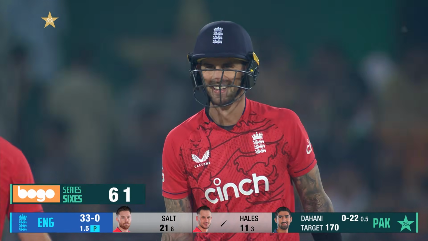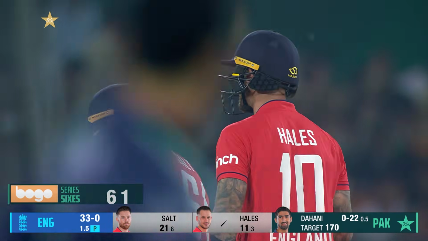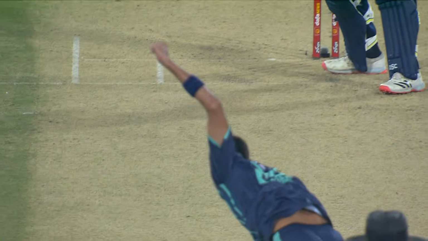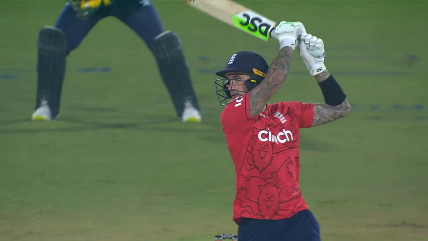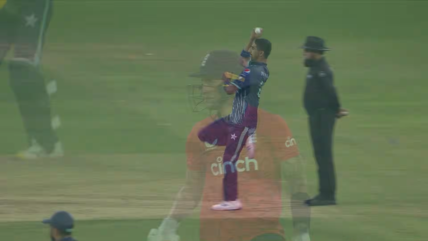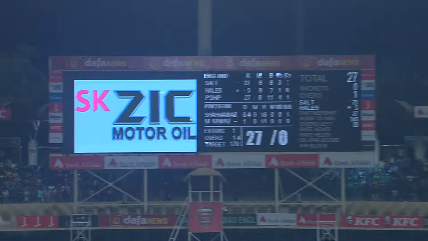Oh, Alex Hales at his belligerent best. Oh, powered it, muscled it over extra cover. Not an easy stroke to execute. But how good was Alex Hales on that occasion? Brilliant.